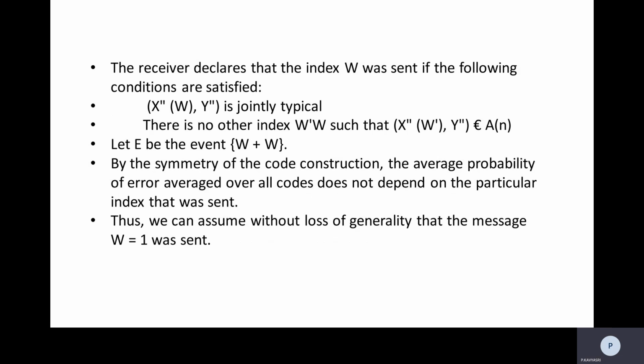The receiver will declare that the index W was sent if the following conditions are satisfied. What are those conditions?